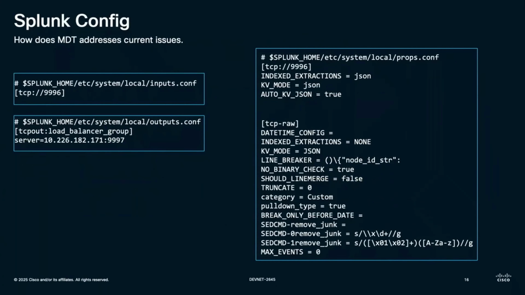And we can also see this in the configuration on the right hand side of the screen. We have port 9996 configured as input.conf and port 9997 as output.conf. So basically I'm telling my SUF, expect input on the port 9996 and forward it to the next port.